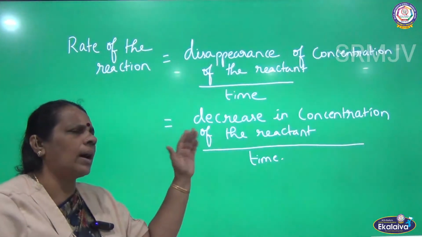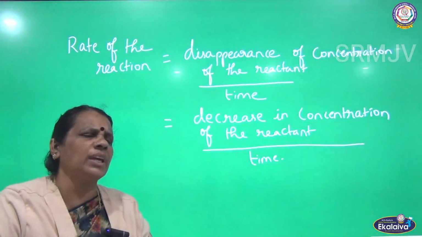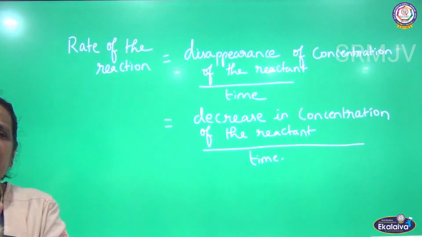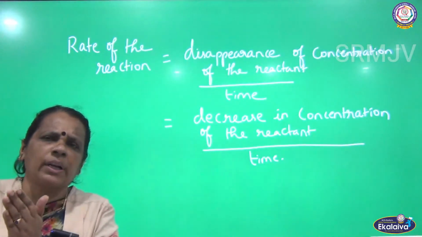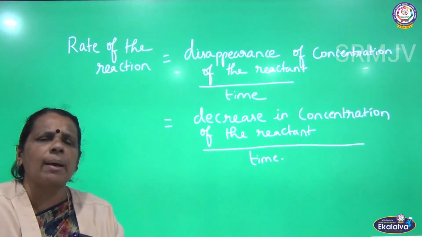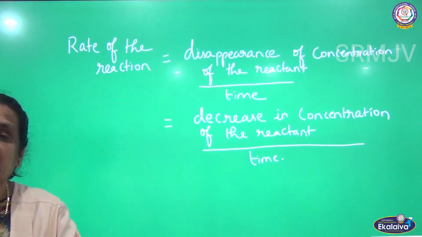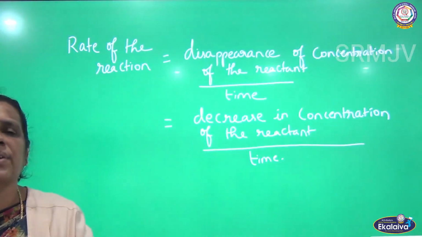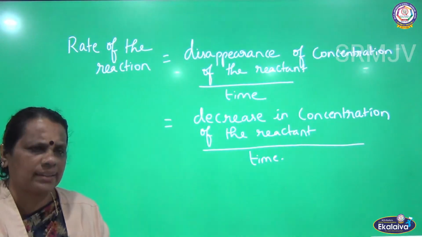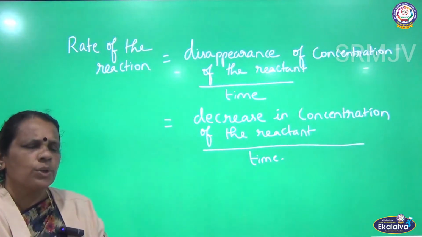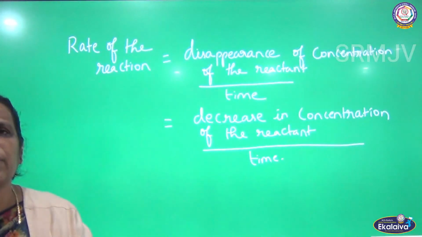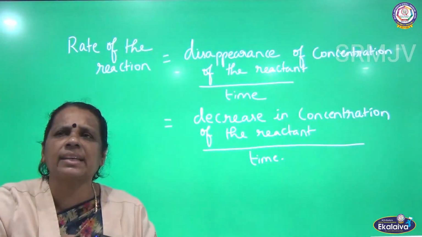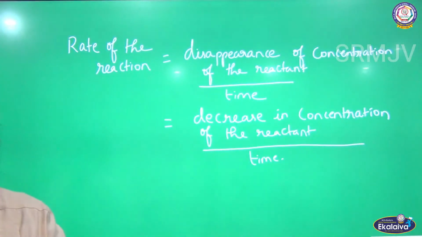What is happening to the concentration of the reactant? It decreases. When the reaction proceeds, it is going to convert into products. So, the reactant concentration decreases whereas the product concentration increases. Initially the concentration of the reactant will be greater. Slowly, when the reaction proceeds, the concentration of the reactant decreases because the reaction is moving towards the formation of the products.